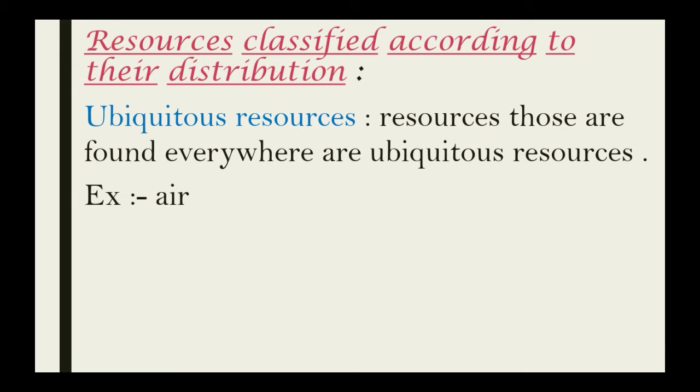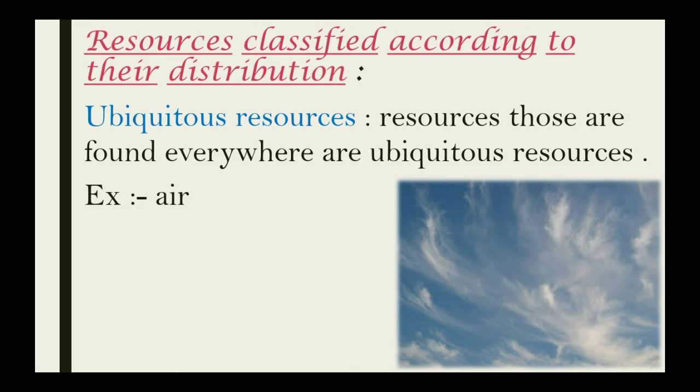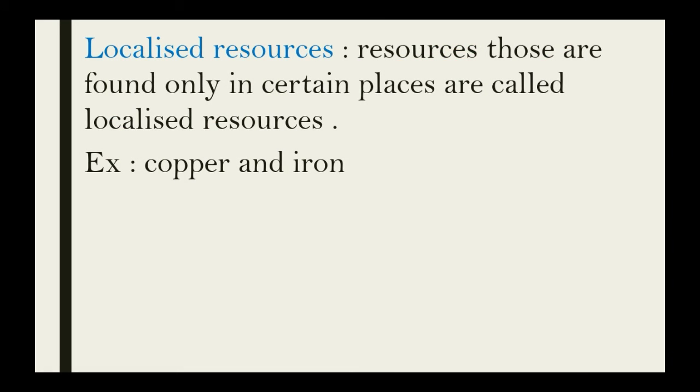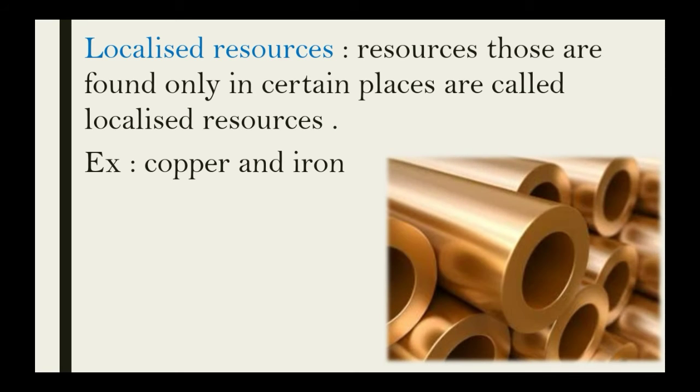Next, resources are classified according to their distribution. They are classified into two types, that is ubiquitous resources and localized resources. First, let us look into ubiquitous resources. These resources, found everywhere, are called ubiquitous resources. Example: the air, which is found everywhere. Whereas localized resources are those found only in certain places. Example: copper and iron. These are found in some particular areas only.